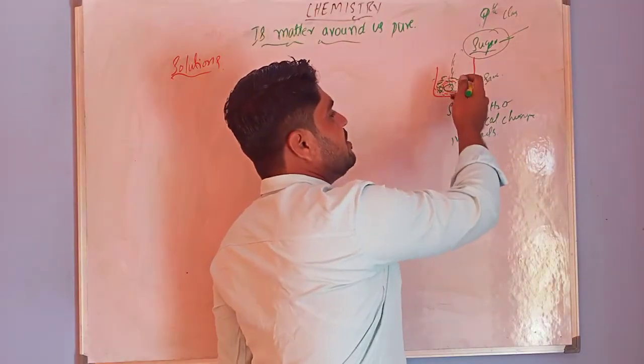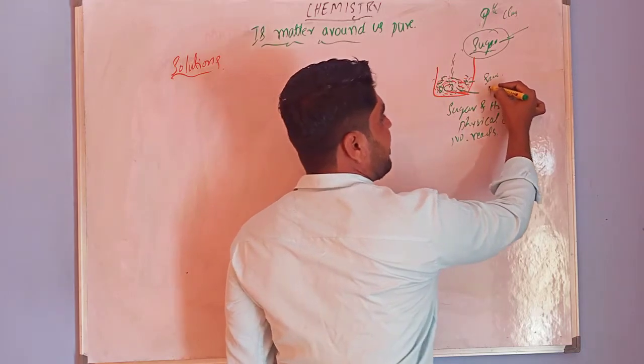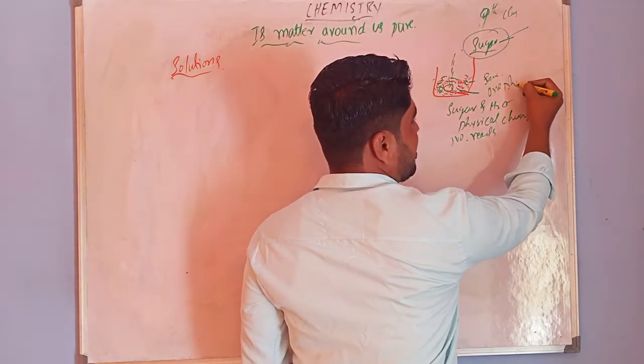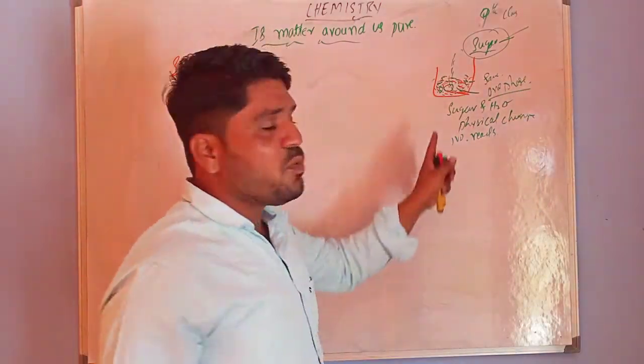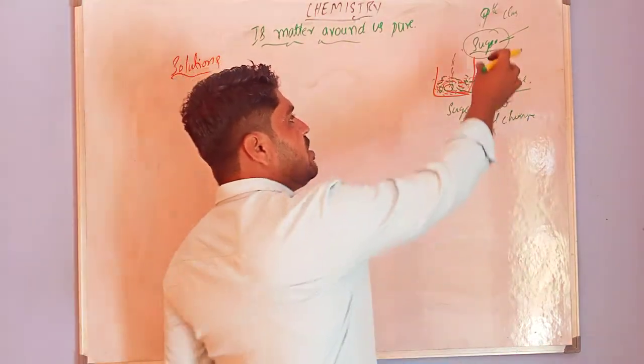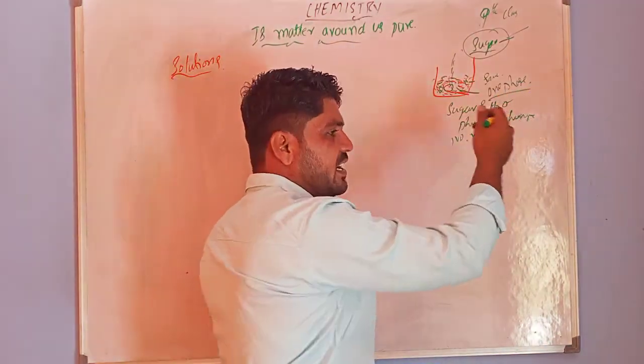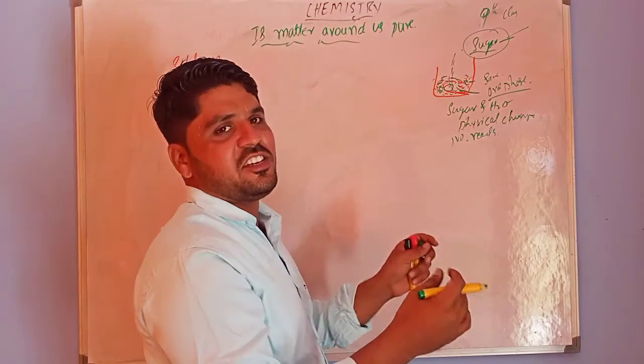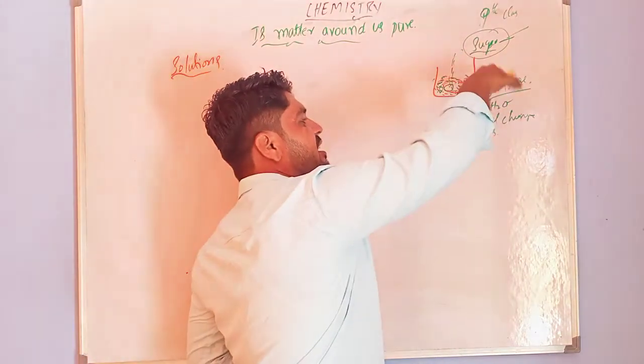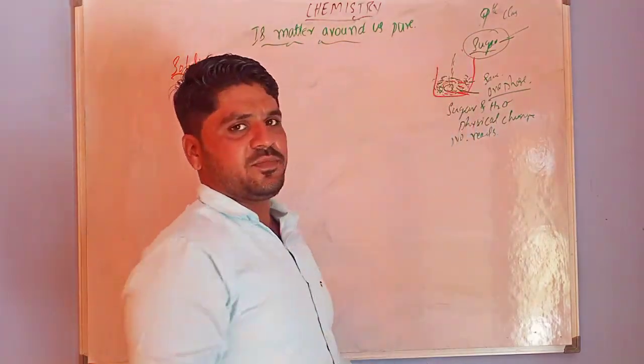This is simply called one phase, which means homogeneous. So sugar and water are completely soluble, and the concentration is uniformly distributed throughout.